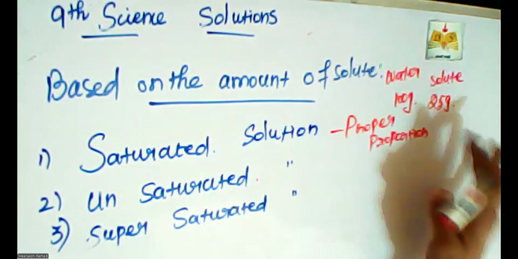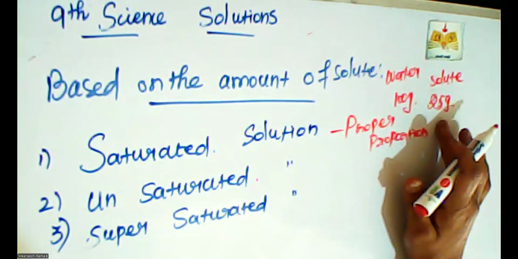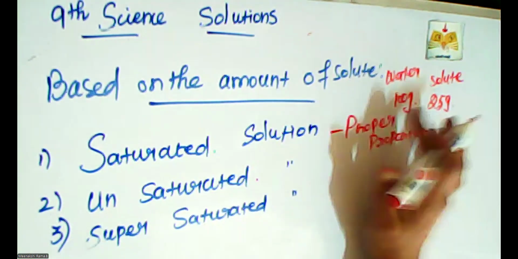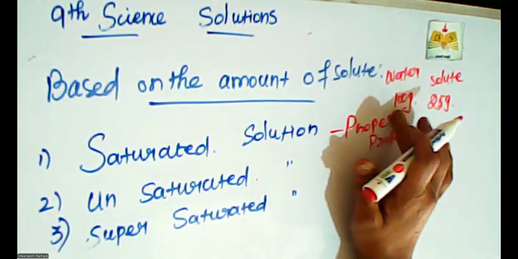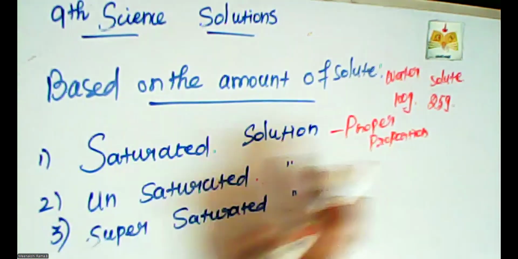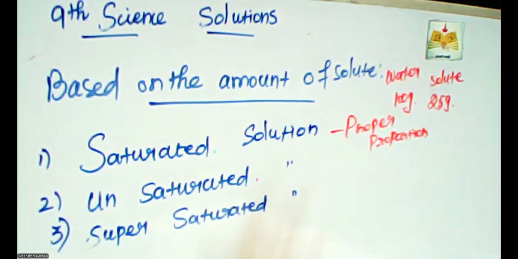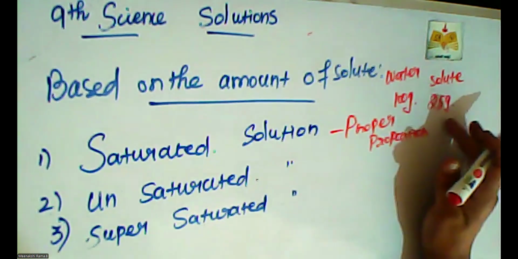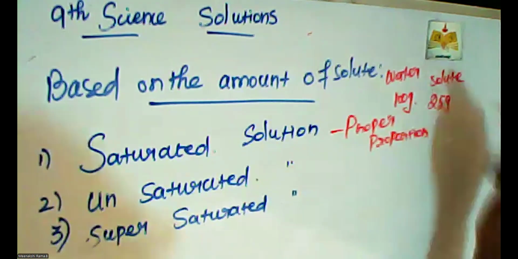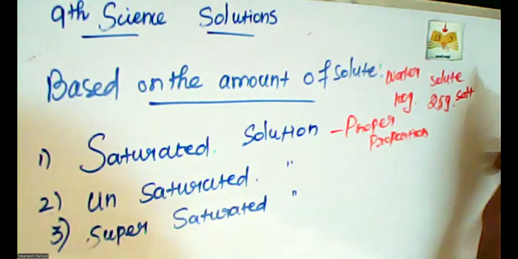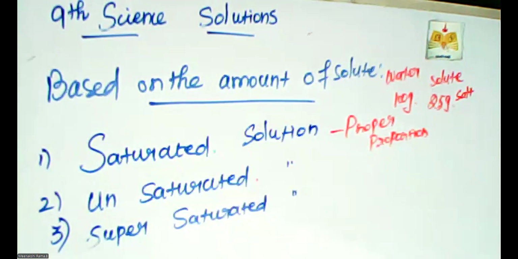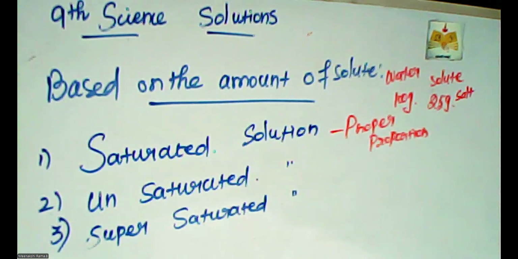That is, the normal amount of solute dissolved in the solvent. So 100 ml of water containing only 25 gram of salt is the example for a saturated solution.